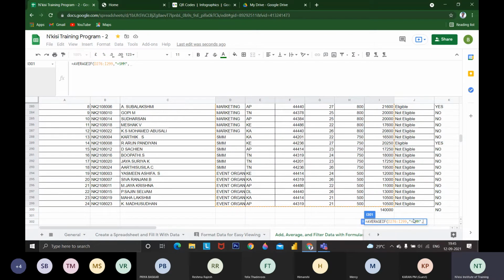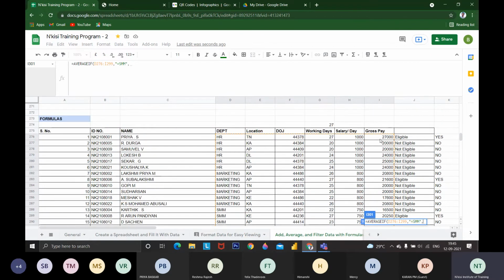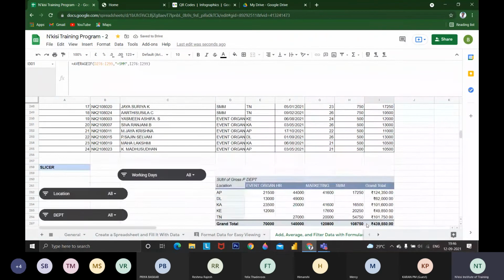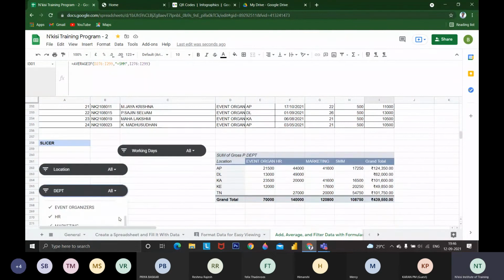Then I'm going to give the total range. What am I going to total? This is the total I'm going to get. Whatever the SMM total is, I'm going to get the average. Then I close the bracket. This is the average of SMM. If you give a filter as SMM, we'll get the same thing. We can cross check using this.